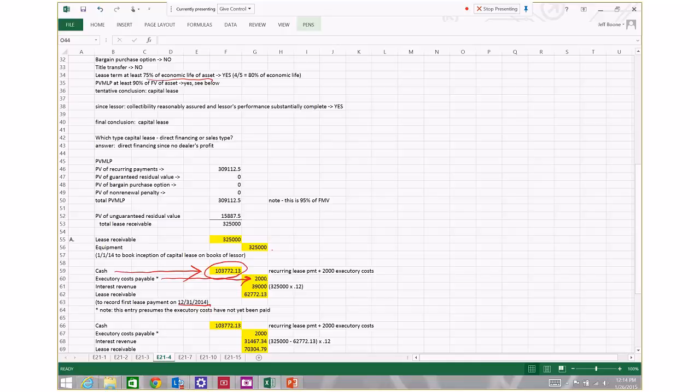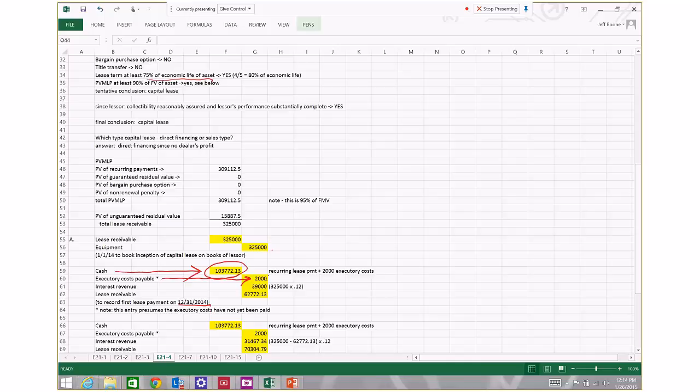And so then sometimes shortly after December 31st, 2014, when the lessor pays the property taxes or the insurance or whatever that is, they're going to debit the executory cost payable account and they're going to credit cash.